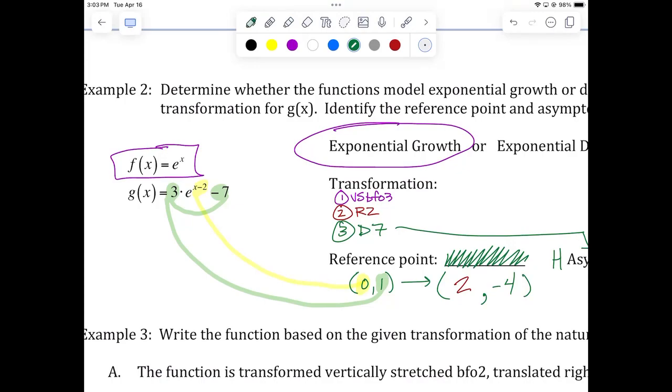So notice, this is why I don't like HK. If you call this H and this K, you might think the reference point is at HK, which would be 2, -7. Is it at 2, -7? No, it's at 2, -4. So that's why I don't like calling them HK. Boo, HK. Let's just call it C and D.